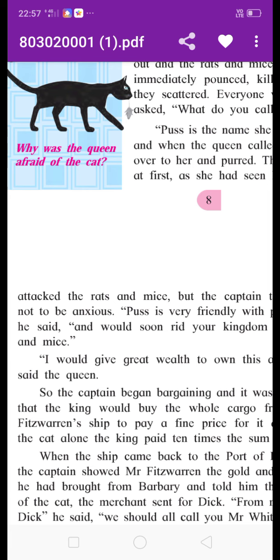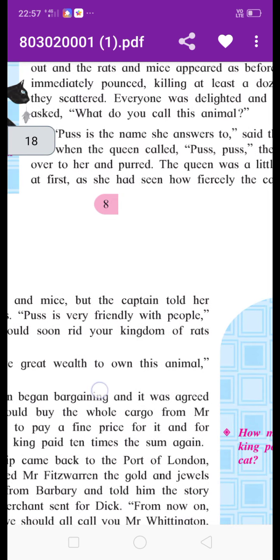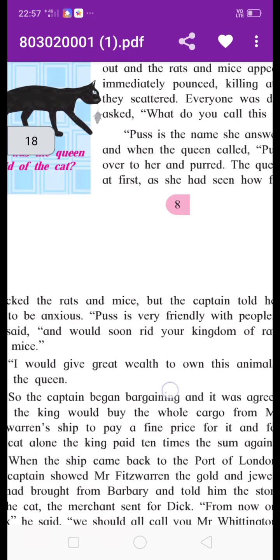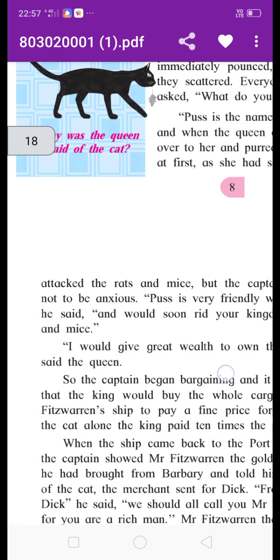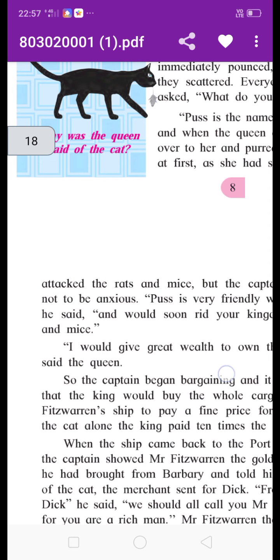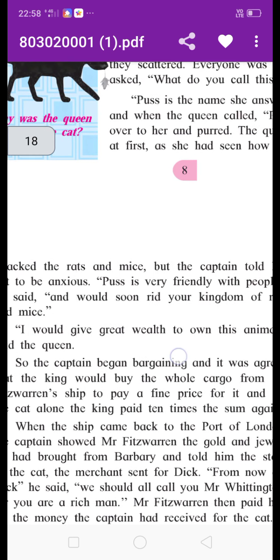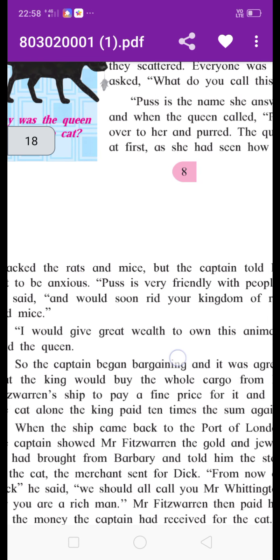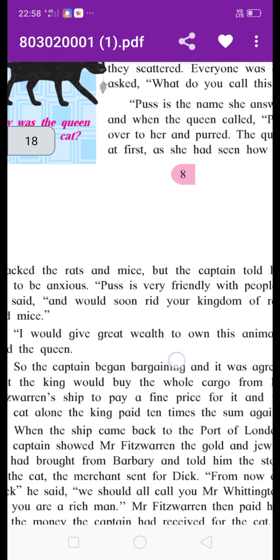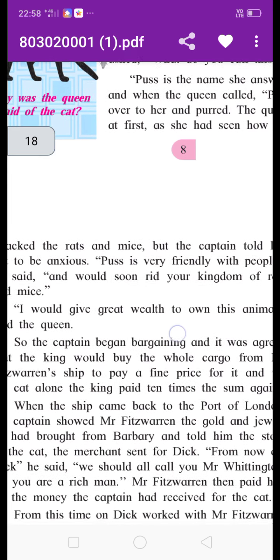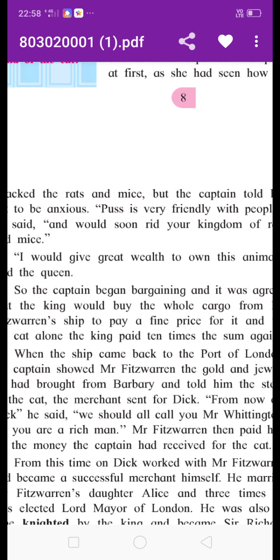I would give a great wealth to own this animal, said the queen. The queen was very happy when she heard about the puss, and that's why she declared she would give great wealth. Great wealth means a great amount of money to the captain in exchange for the cat.